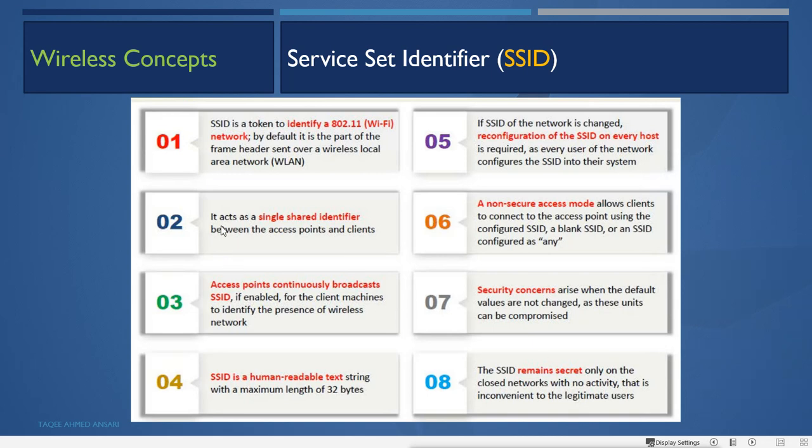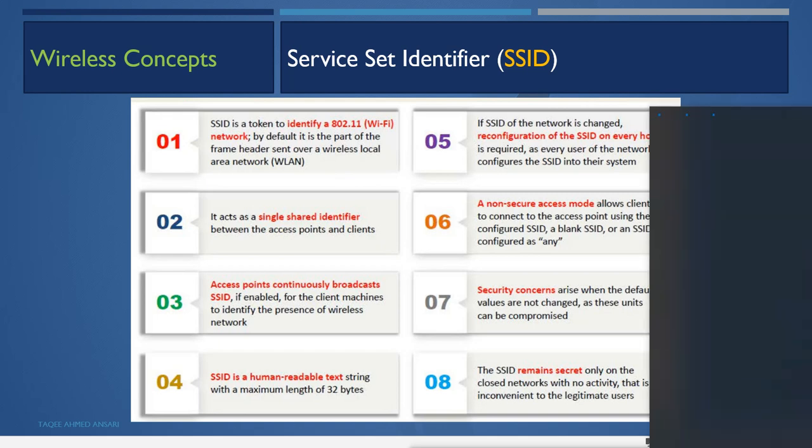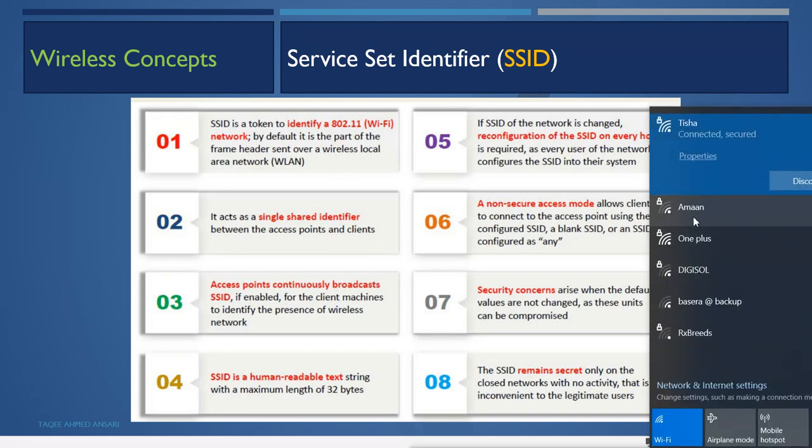Then it acts as a single shared identifier between the access point and client, and it is also used to do the authentication for the open network. So it is a single shared identifier for the access point and the client. When the client wants to connect to some AP, it will send the request by using the SSID of that AP.